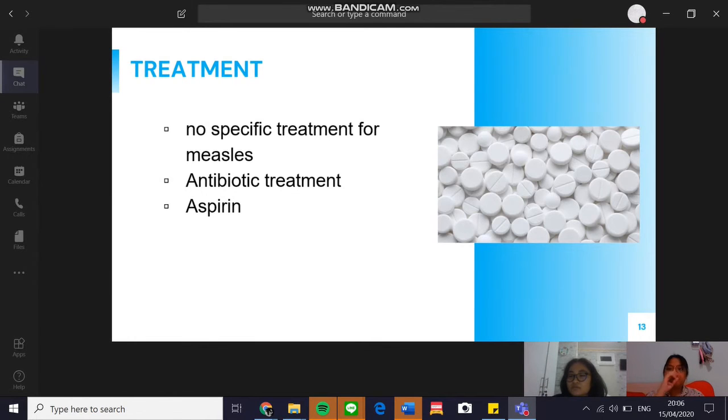So, the treatment. There's actually no specific treatment for measles until now, but complications may require antibiotic treatment. For the symptoms, aspirin should not be given to children under 12 years of age unless specifically recommended by a doctor. People who have already had measles are normally immune and are unlikely to get it again.